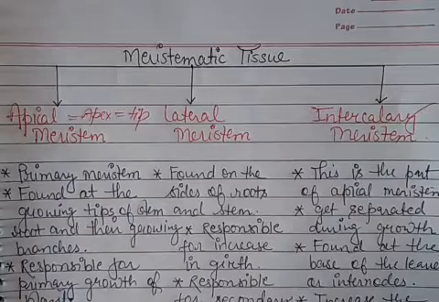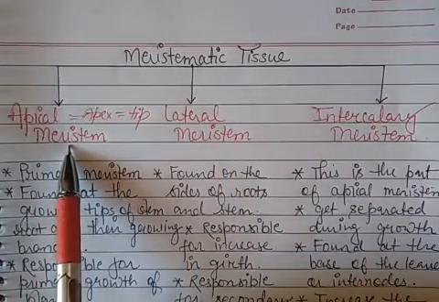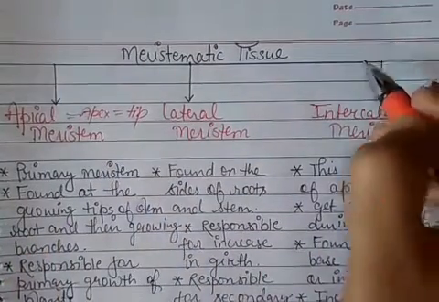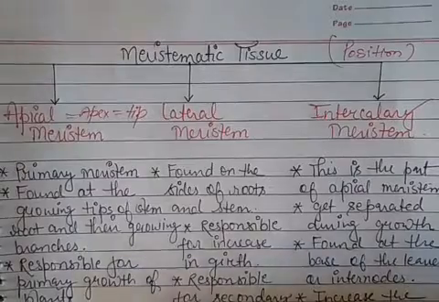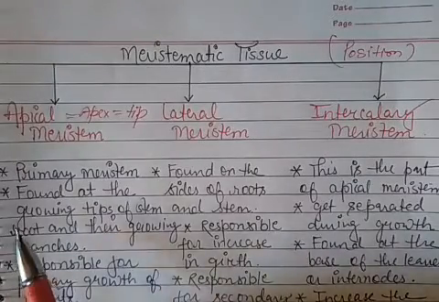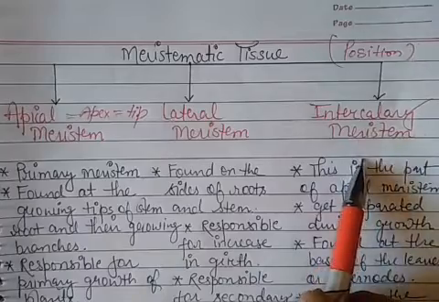Then we saw the meristematic tissue is further divided into three types on the basis of the position. Where are they located in the plant's body? The meristematic tissue is of three types: apical meristem, lateral meristem and intercalary meristem.